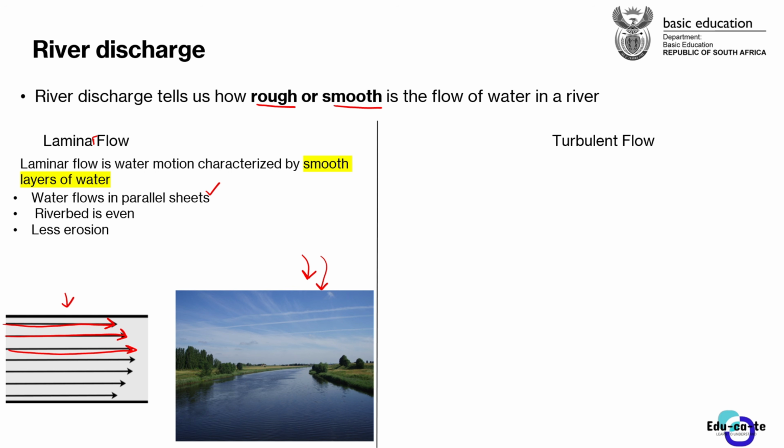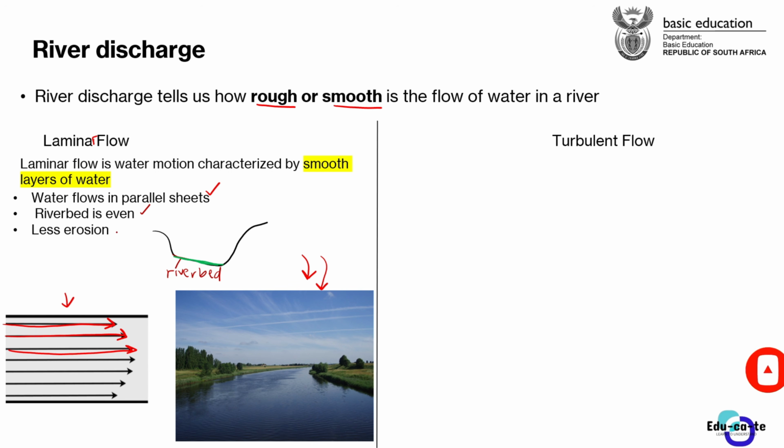When we say that the riverbed is even, remember the riverbed is the base of the river. Let's say this is your river here. When we are talking about the base of the river, we are talking about the bottom part of the river. That's your riverbed here. So the bottom part of the river in laminar flow is even. It is a smooth base of a river. There are no stones or unnecessary rocks. Basically it means the riverbed is even and there are no unnecessary distractions. That's why the water ends up flowing smoothly.